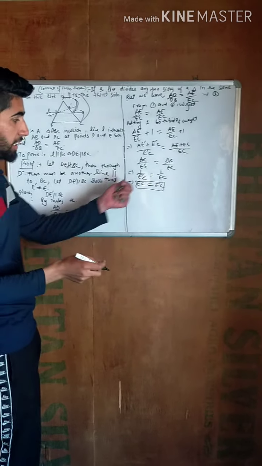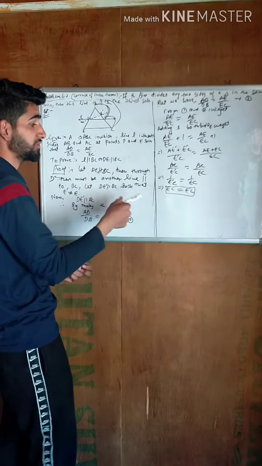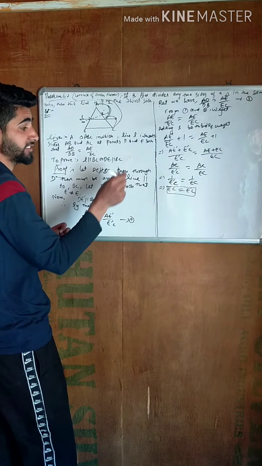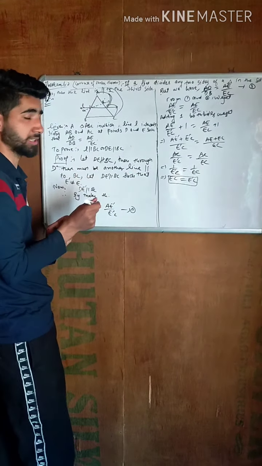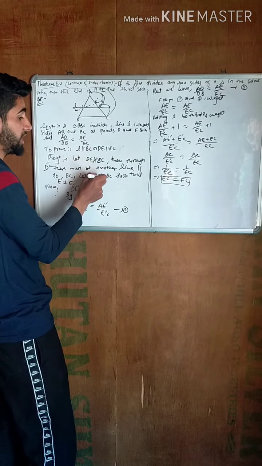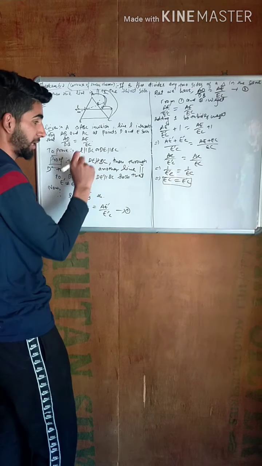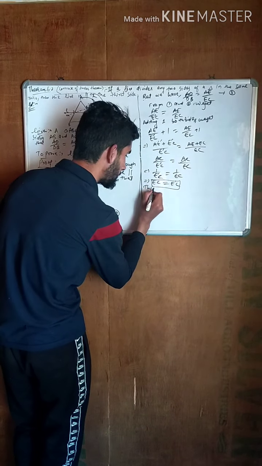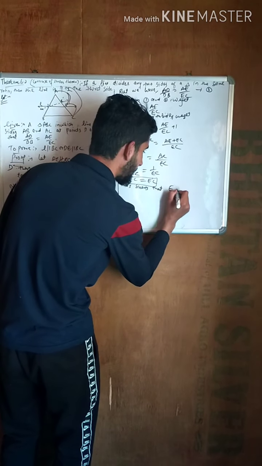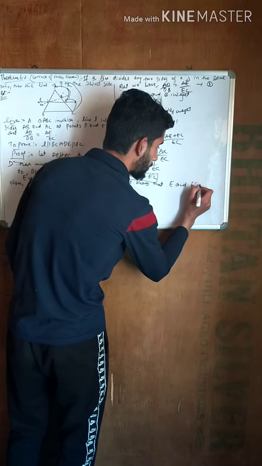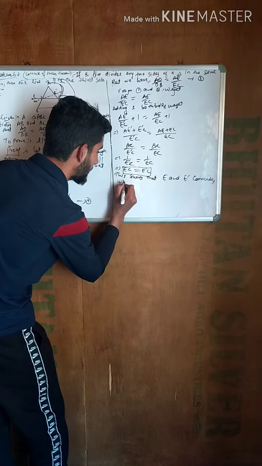This shows that E and E dash coincide, which contradicts the fact that E dash is not equal to E and DE dash is parallel to BC. So our supposition that DE dash is parallel to BC is wrong.